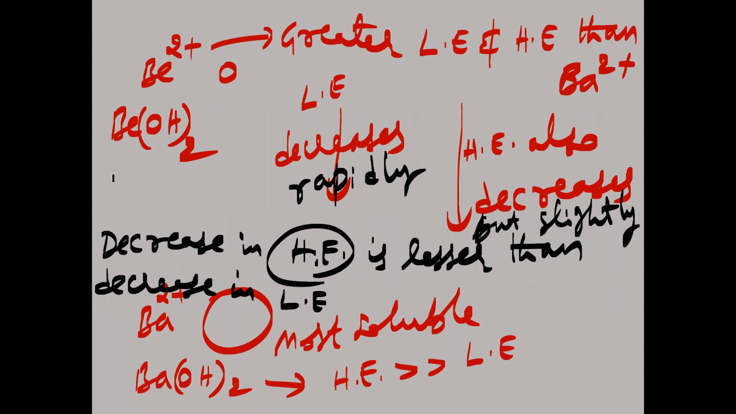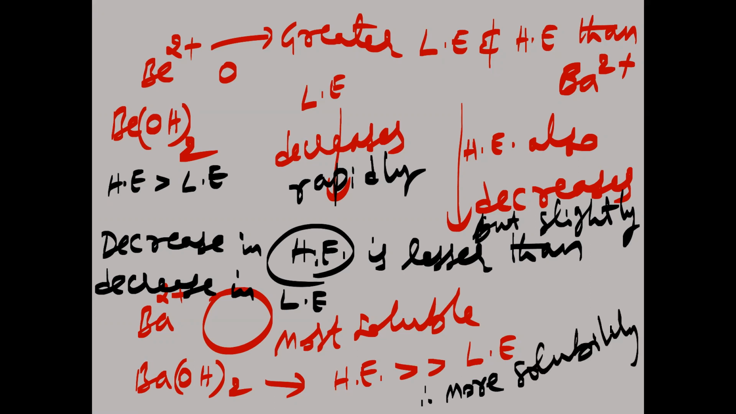In the beryllium case also, hydration enthalpy is greater than lattice enthalpy, but only slightly greater. That's why it is also soluble, but very slightly. But in the case of barium hydroxide, hydration enthalpy has become much greater than lattice enthalpy. That's why there is more solubility for barium hydroxide.